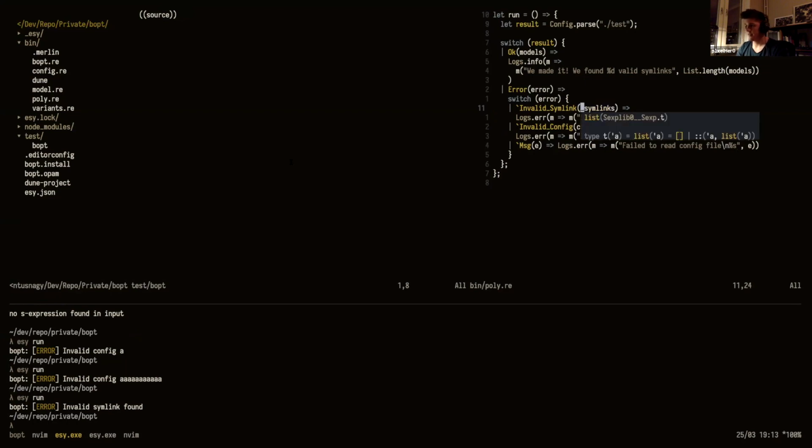Yeah, so this is a list of S-expressions. And this would only be our invalid S-expressions. So then it would be really easy to print this out and say, hey, these are invalid S-expressions. They don't match the source and the target S-expression that we're expecting. And yeah, I think that's it. That's the thing I wanted to show you people. Do we have any questions, or otherwise that's it for me?